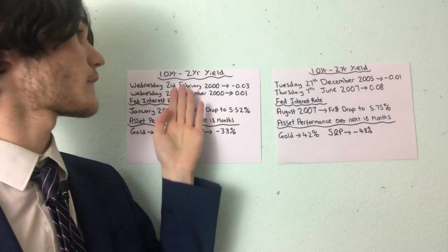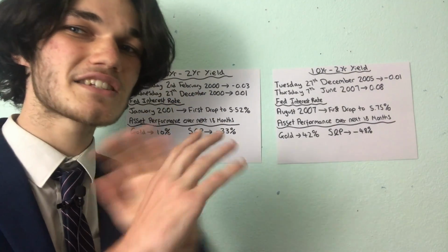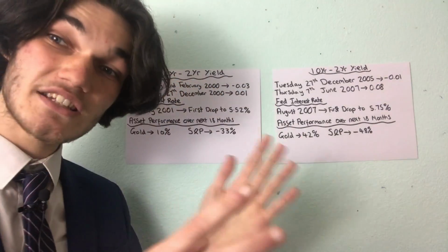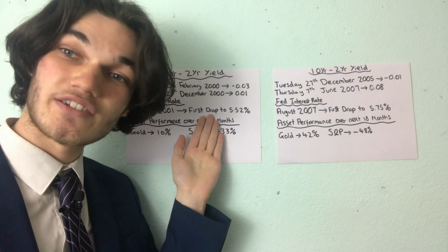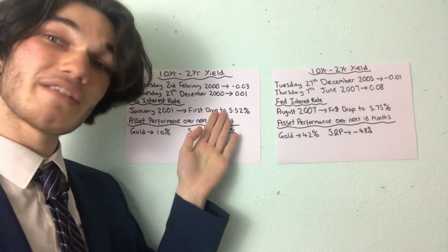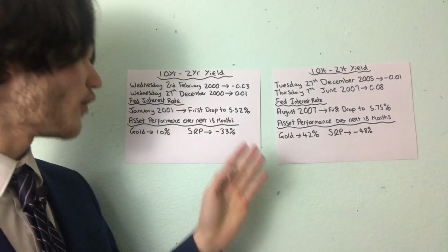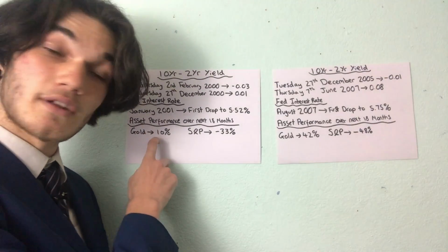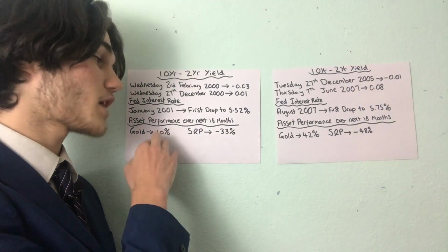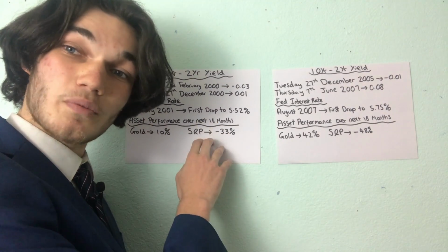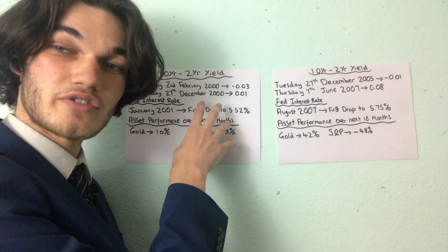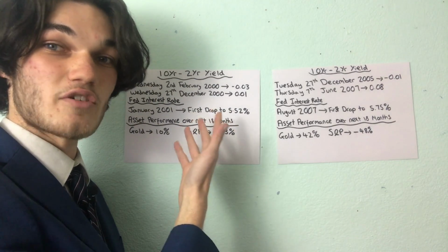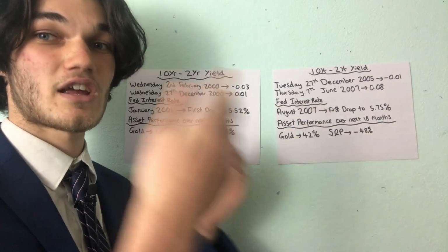27th December 2000, the 10 to 2-year yield went positive, but we don't make any decisions then, okay? We don't make any new investments or sell anything or buy anything. We then wait for the Fed to come in and they lower their interest rate, okay? When they lower their interest rate within 6 months of the 10 to 2-year yield going positive, we know what decision to make. Boom, we get into gold, and the next 18 months we're holding gold, okay? The S&P 500 drops 33% in just 18 months in this 2000 recession. And then we can obviously sell our gold and buy the S&P 500 at its lows. And then obviously we just wait for the next economic cycle of the boom period, and it just goes up massively.